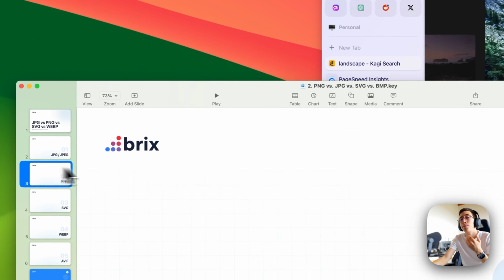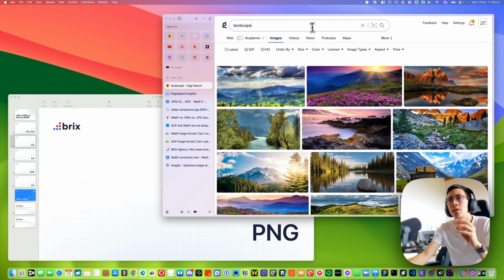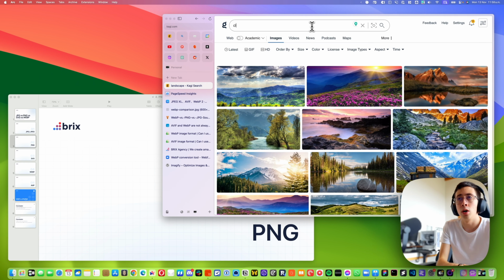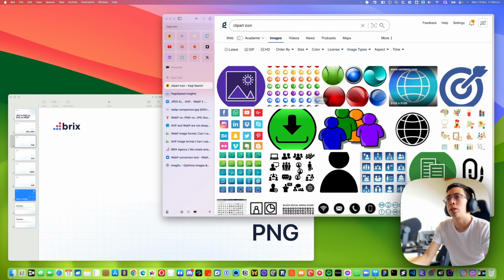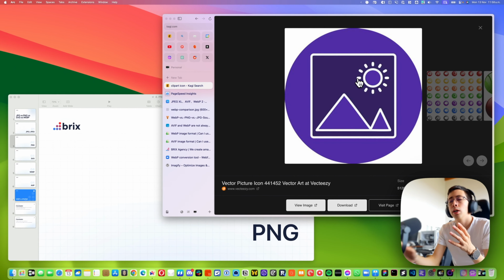Next, we have PNG, which is actually great for two different things. The first one is that it is great for images with a very small amount of colors. For example, if we search for a clip art icon and select something like this, there's really just a handful of colors in here. For that, PNG is very, very good because the file size is going to be very light. And because of that, your website is going to load faster.